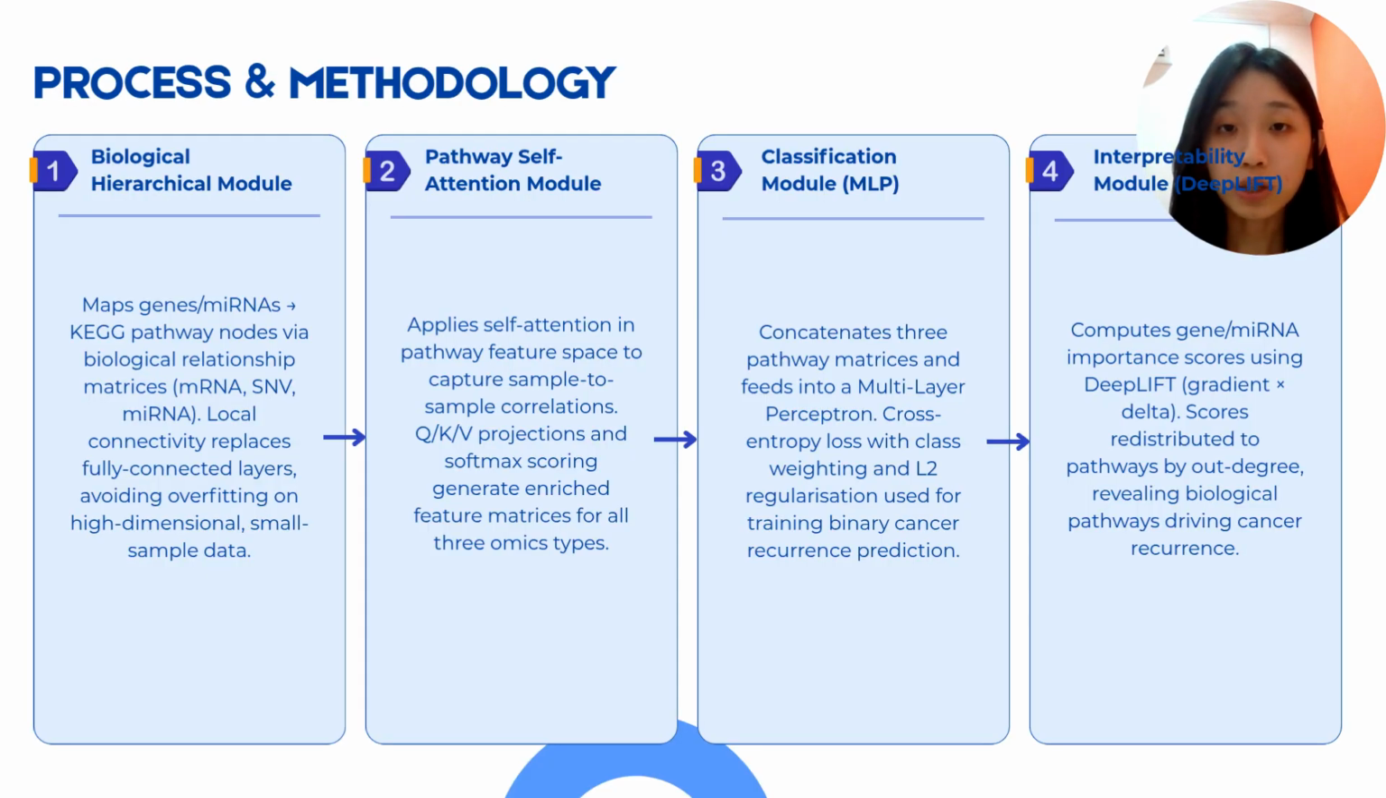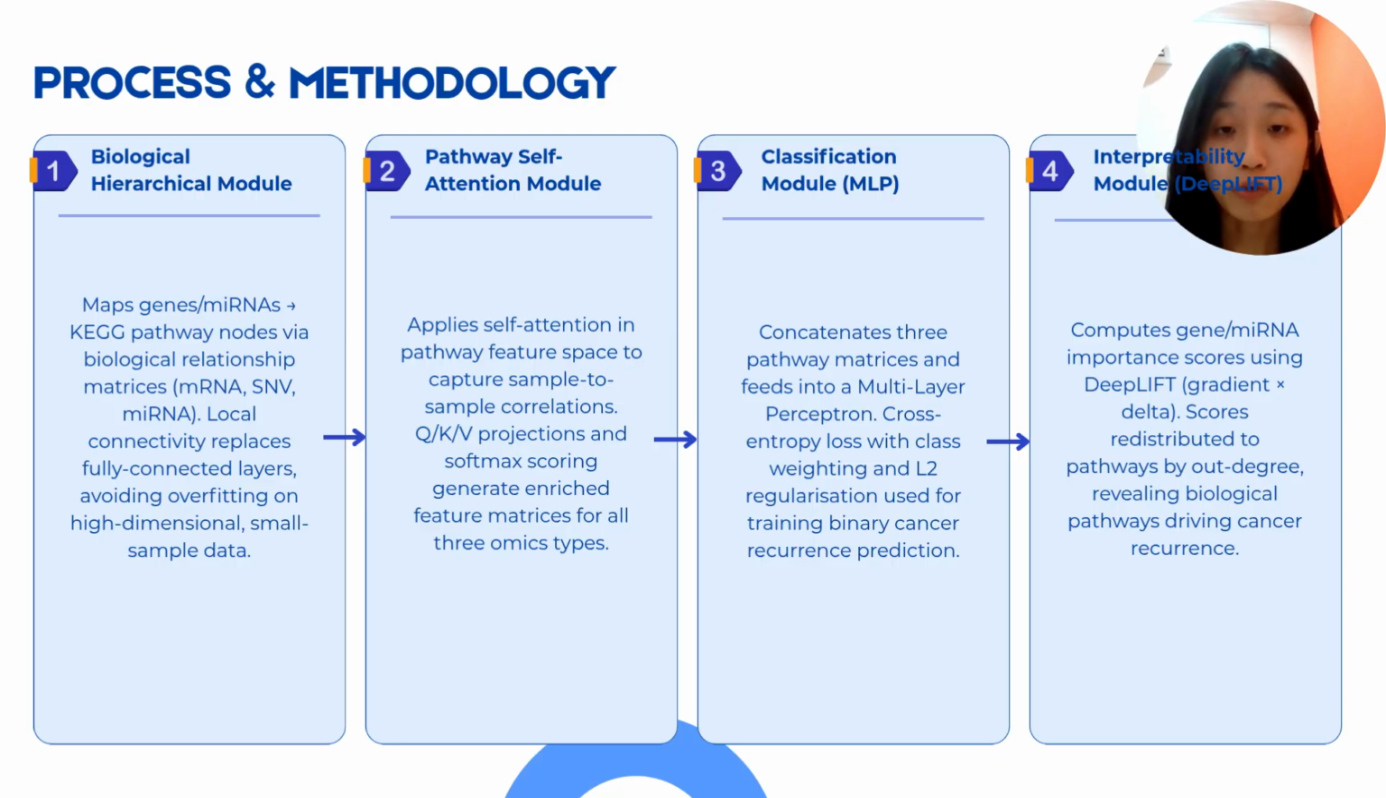Deep KEGG is an end-to-end deep learning framework with four main modules. The first module is the biological hierarchical module. This module maps genes and miRNA to KEGG pathway nodes using biological relationship matrices. This is useful because it replaces fully connected layers with biologically meaningful connections. As a result, it can reduce overfitting and improve interpretability.